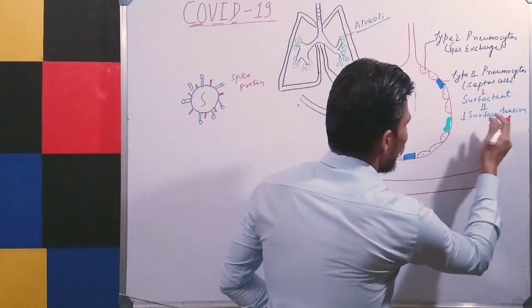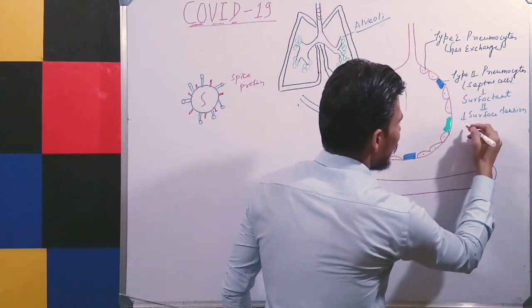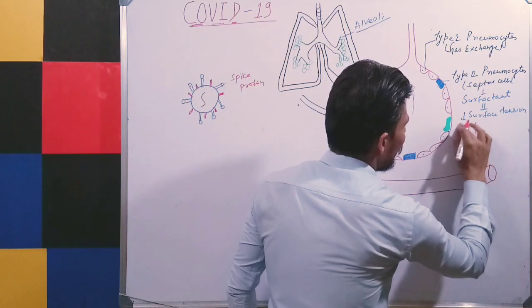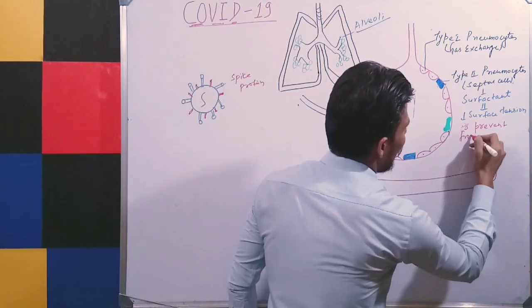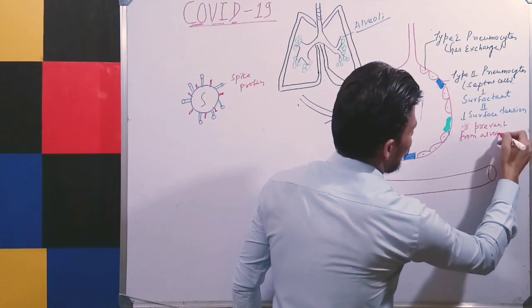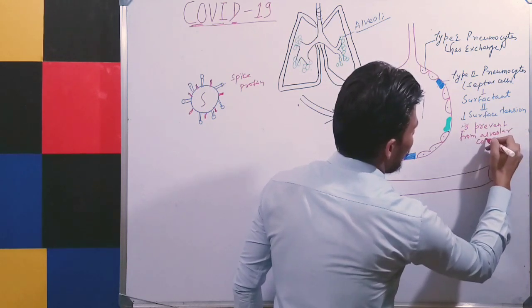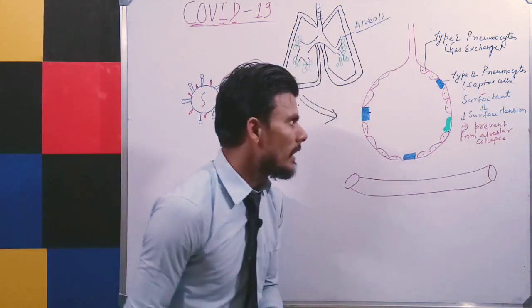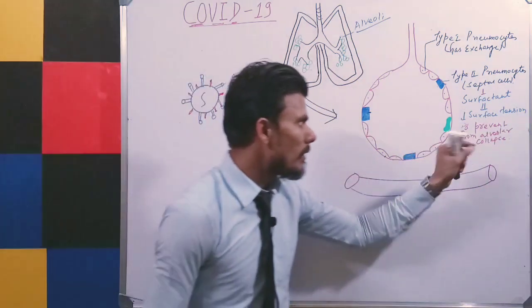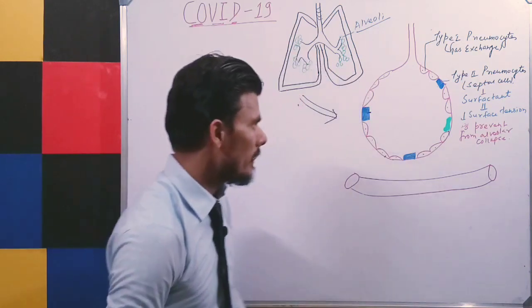So the surfactant will prevent alveolar collapse also. So what is the function of surfactant? It will decrease the surface tension and it will prevent alveolar damage.